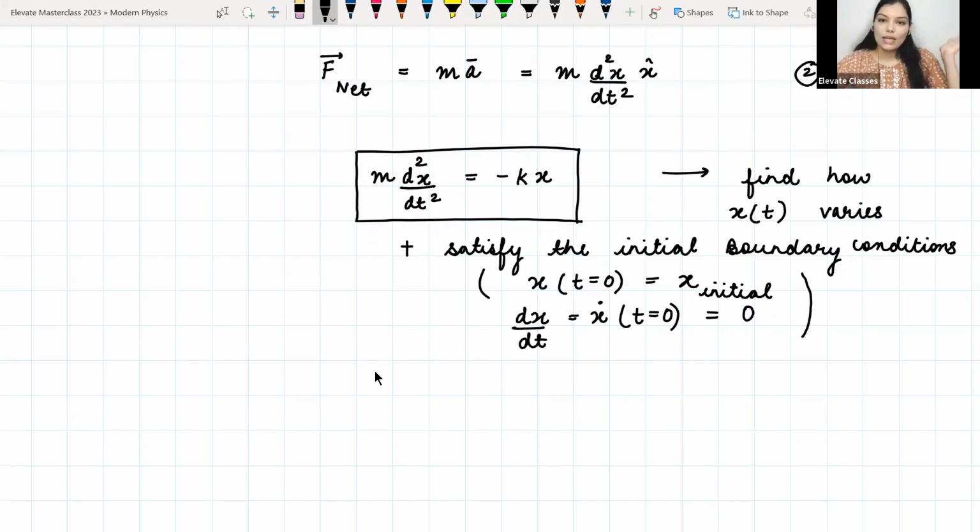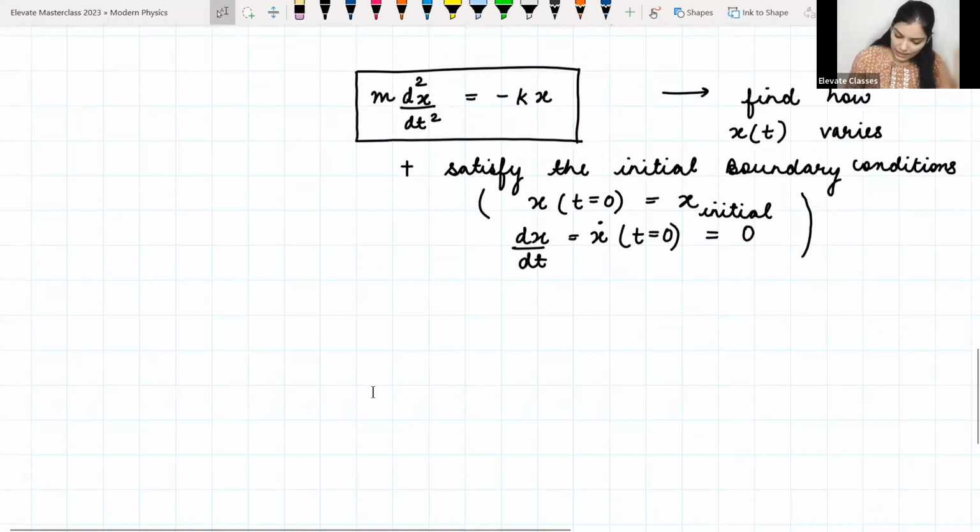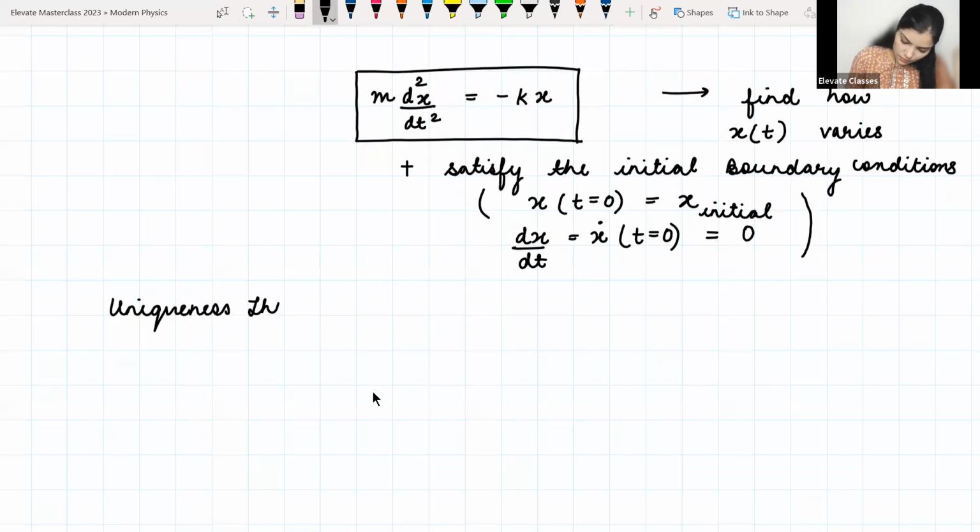Okay, now there is a theorem in mathematics known as the uniqueness theorem. I don't know if you are aware of this, but you can read about it later if you are interested, and I'll tell you the gist of this theorem.